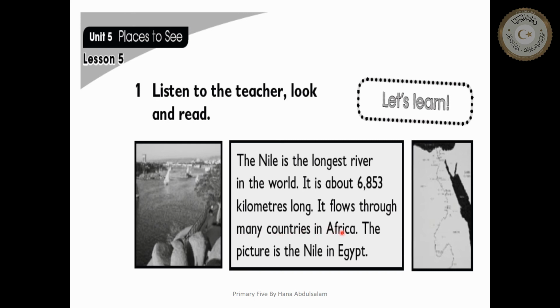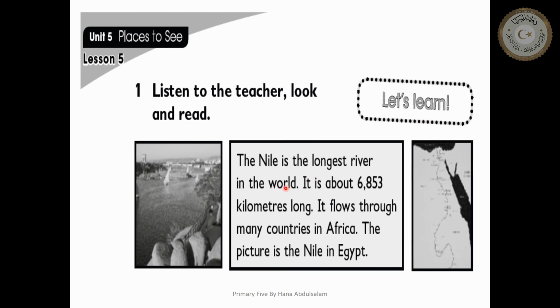Where in Africa? Where is Libya? Libya is in the north of Africa. The picture is the Nile in Egypt. Again, the Nile is the longest river in the world.